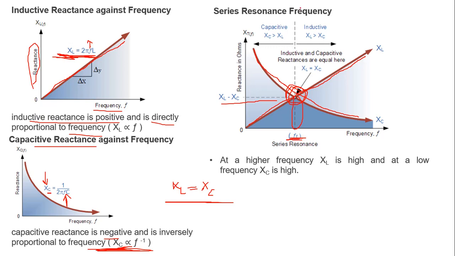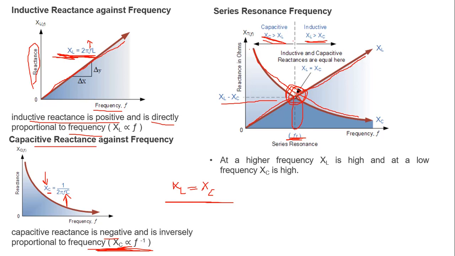Okay, so here, beyond this resonant frequency, the circuit is highly inductive. Below this resonant frequency, the circuit is highly capacitive. You can notice that beyond this point, XL is higher, right?